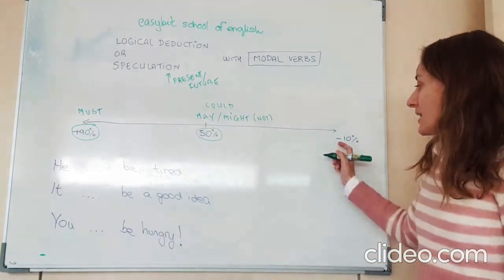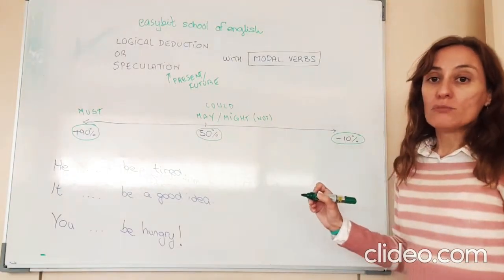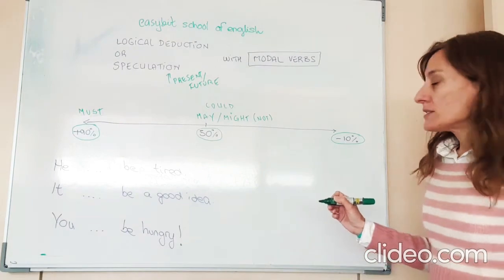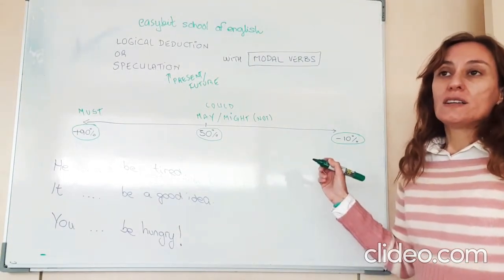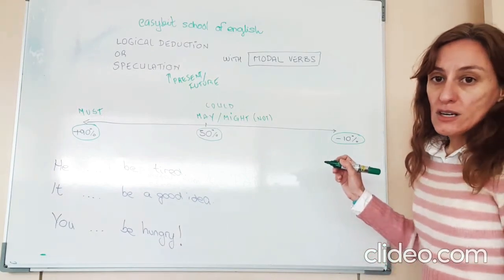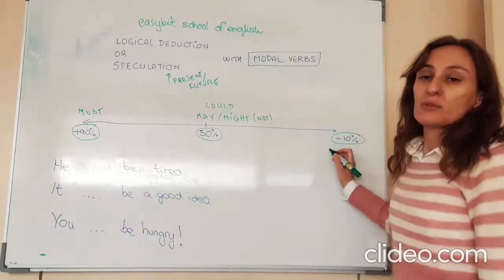Finally, how do I say that something is improbable? I'm almost certain that it is not true. So a very little percentage of the information being true, less than 10%.